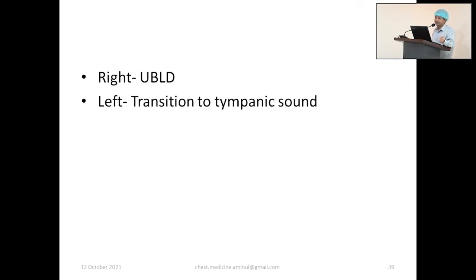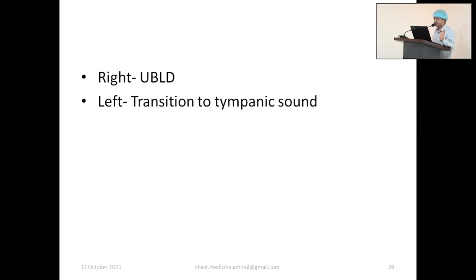During percussion, you must note the upper border of liver dullness. As time is short, note it in the same setting of percussion. Normally, it lies in the sixth space. If it is displaced downward, that is most likely a case of COPD. On the right side, you will get shifting of resonance to dullness. And on the left, you will get shifting of resonance to a tympanic sound as there will be stomach below.